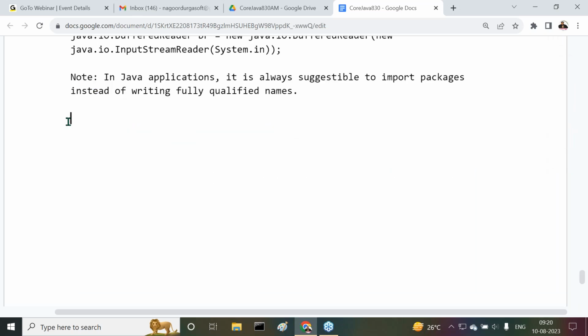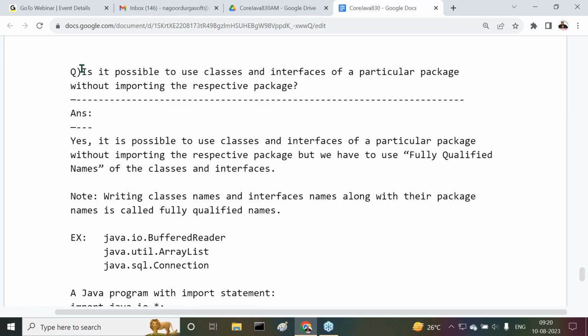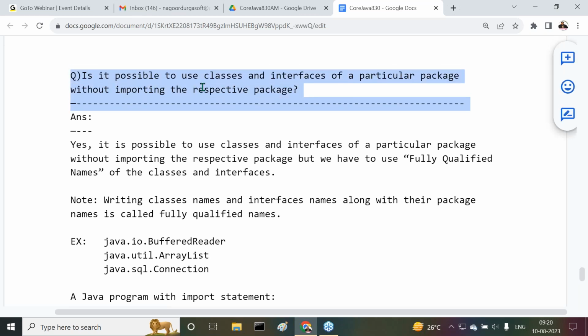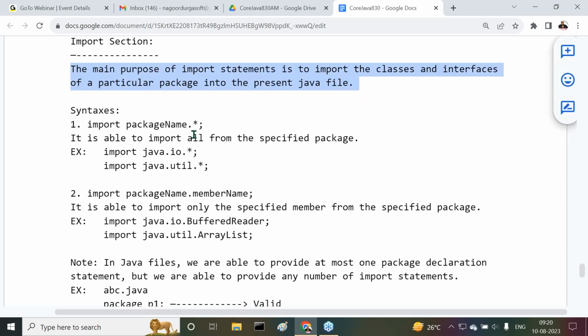Now, okay, fine, leave this one here. This is exactly the meaning of the import section. Let's check what we understood about it.